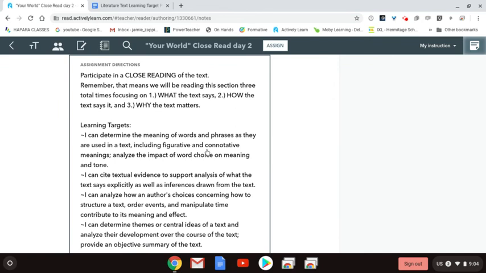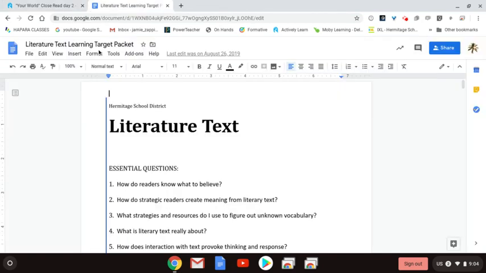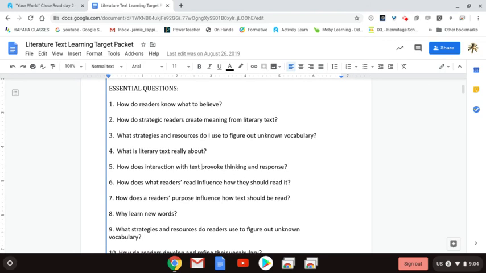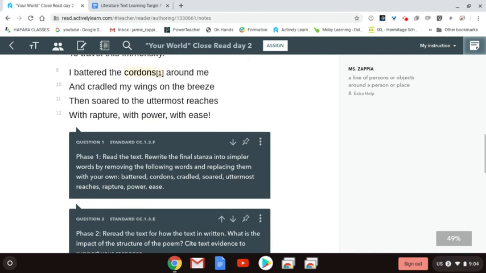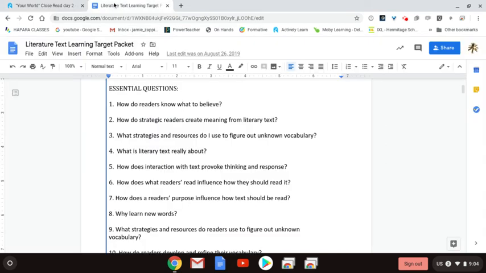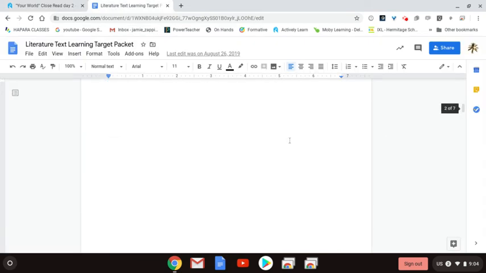With this close reading, we are looking at answering the essential questions of what is literary text really about, and also how does interaction with text provoke thinking and response. As you read through three times here, for the first phase, please look at the vocabulary, which is focusing on the learning target.